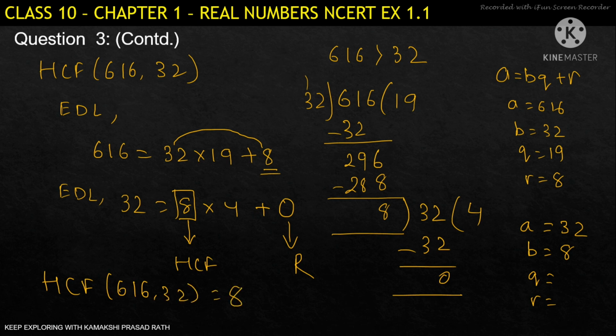That means the army band and the army contingent can be divided into 8 columns, so that both can march behind each other. So we can get 8 columns. This is the maximum number of columns possible so that we can divide both the contingent and the army band. So the answer will be 8.